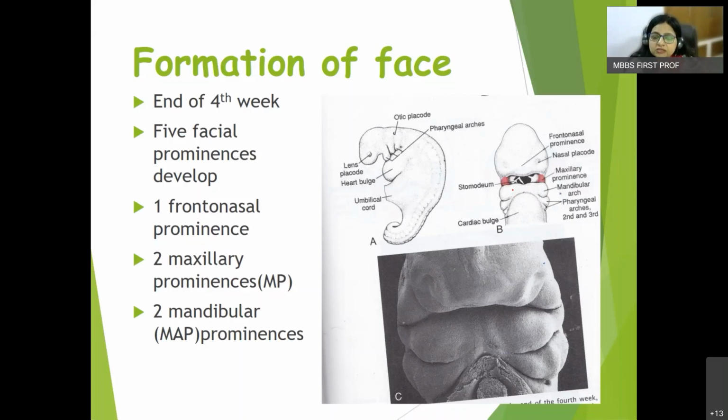Unpaired structure is the frontonasal prominence, and the 2 paired structures are maxillary prominences as well as the mandibular prominences.